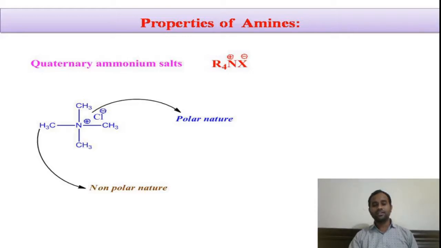Due to these alkyl chains, our quaternary ammonium salts will tend to dissolve in non-polar solvents like organic solvents. That means our quaternary ammonium salts have dual nature, polar as well as non-polar, so they easily dissolve in both the aqueous solvent as well as the organic solvent.